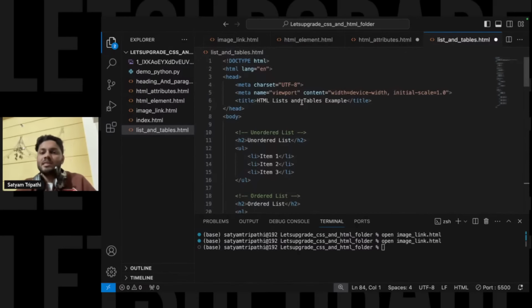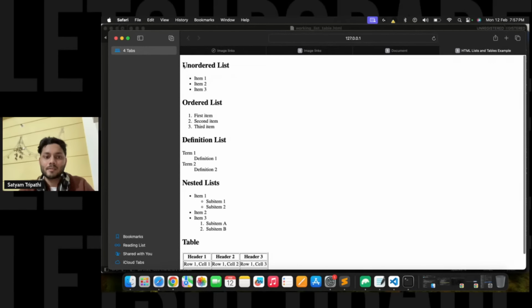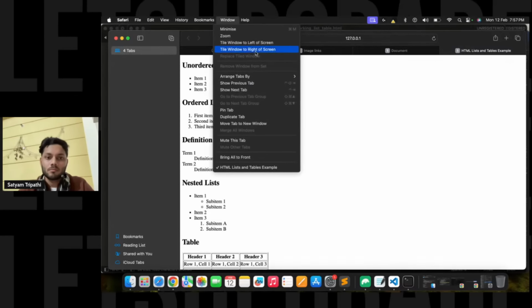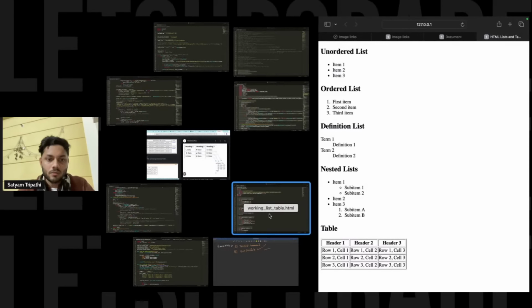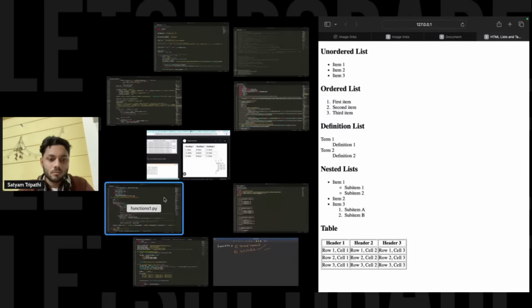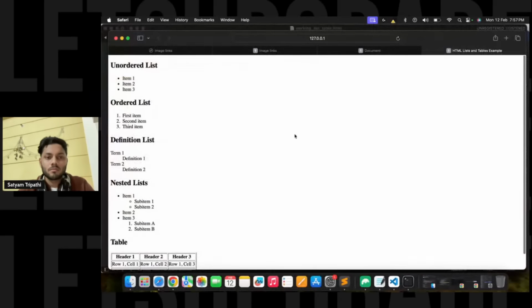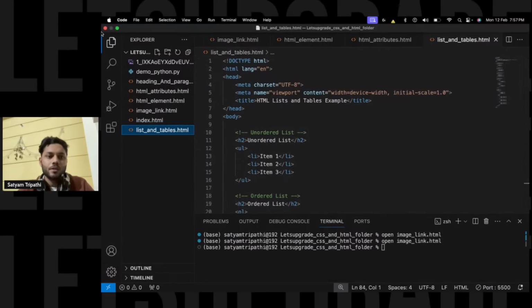So this is the code with respect to lists and tables. If I run it, let me show you how this will look. If you have to create things like this, how will you be able to do it? Let's try to understand the code side by side.